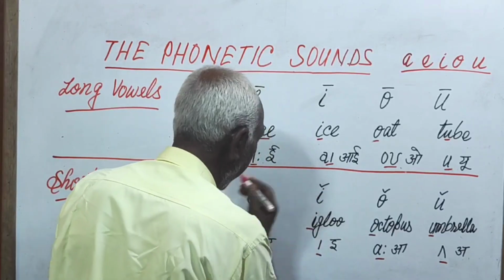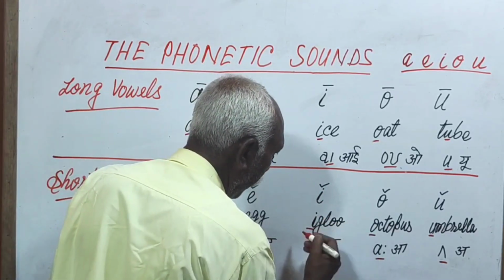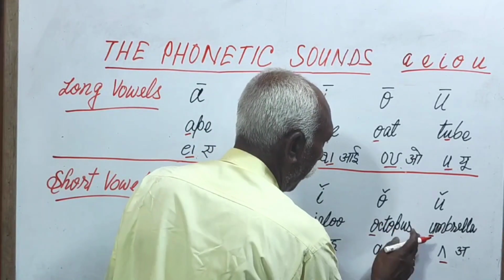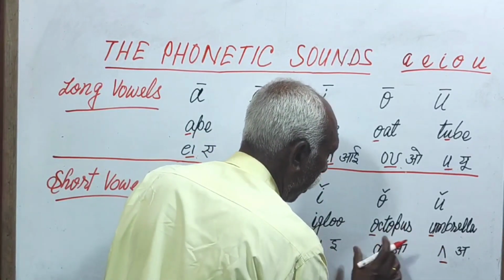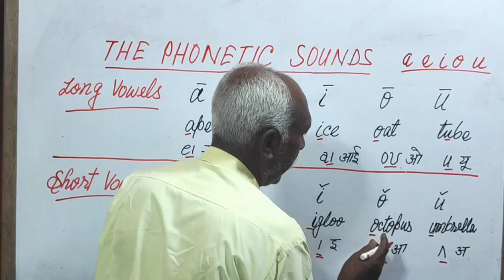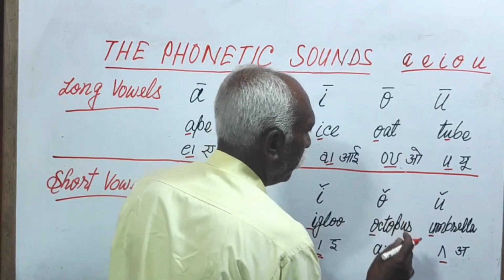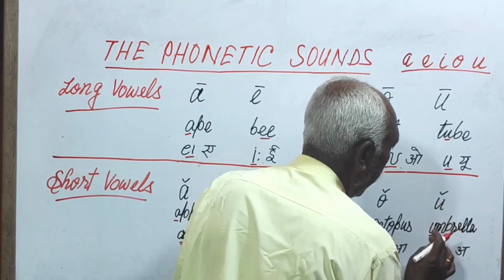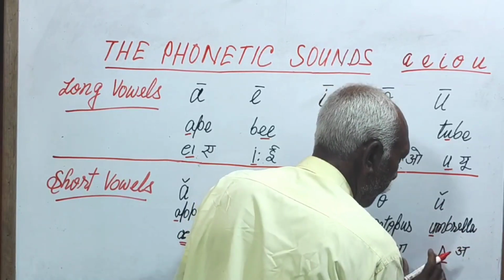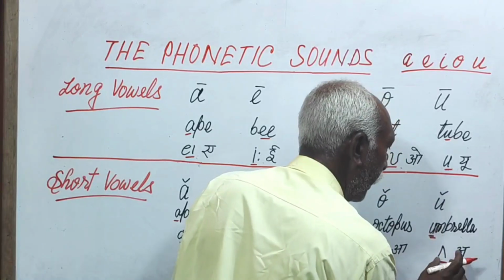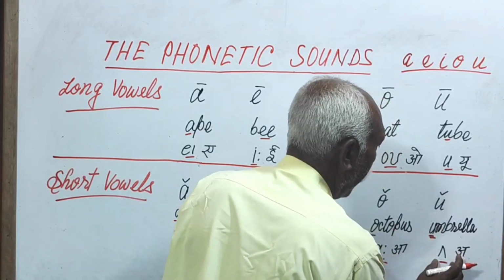Short sound symbol. Igloo, sound symbol here. And octopus, sound symbol here, octopus. Astabhav samudri jeev. You here, umbrella, short, umbrella, producing, and this is your sound symbol.